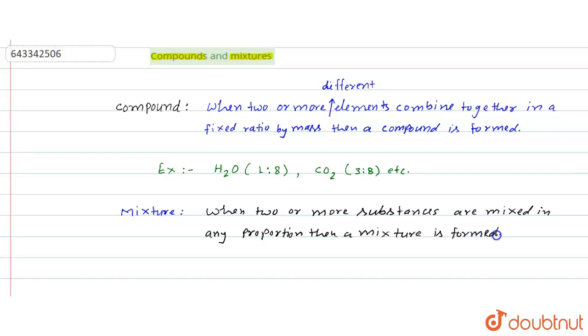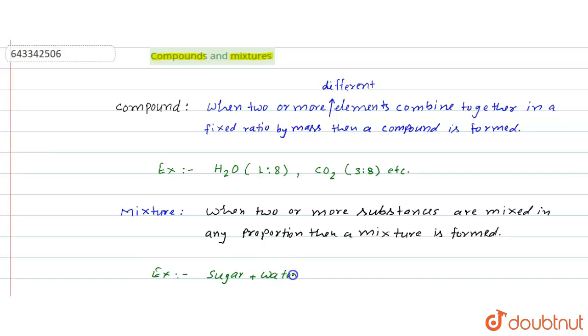Examples of mixtures: if we consider the simple case, for example, sugar plus water. When sugar is added in water, then we get a mixture.